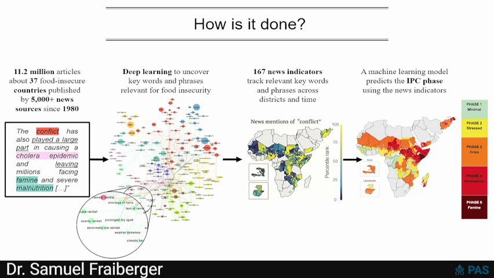Many of you probably know what the IPC phase is, the ground truth indicator of food security that we collected from FEWS NET. It's published every 4 months at the district level, and it quantifies food security on a scale from 1 to 5. So 1 when food insecurity is minimal, to 5 when there is a famine. So that's basically what we're trying to predict.